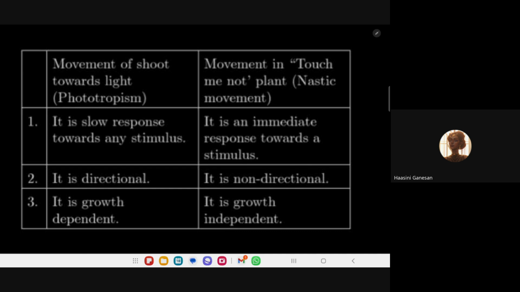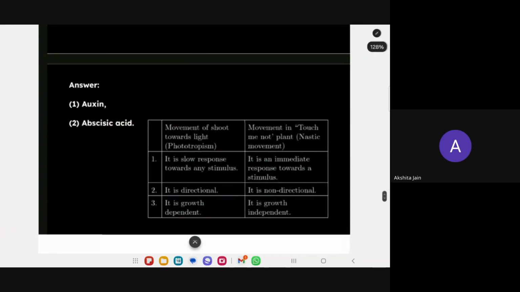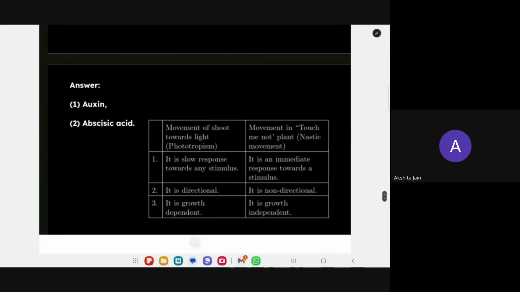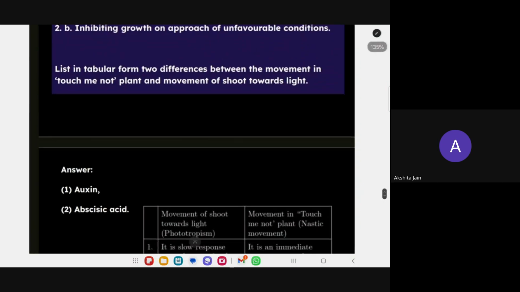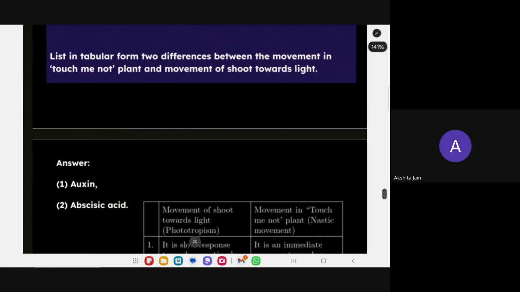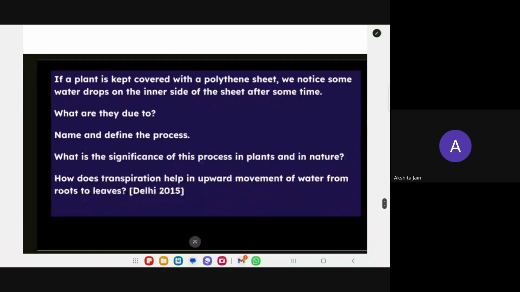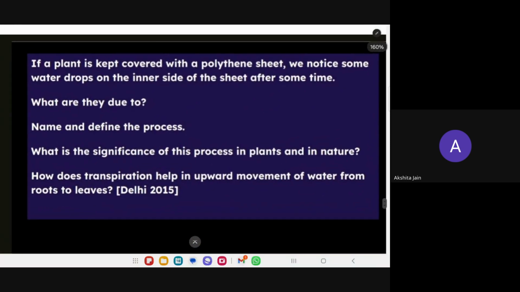Phototropism is growth dependent. Nastic movement is growth independent. Always remember, if there is growth, it is a tropic movement. If there is no growth, just folding or showing some movement, it is nastic. Okay children, if they ask for differentiation, list out in tabular form two differences, then you should write in a table like this. Yes, now see this question.